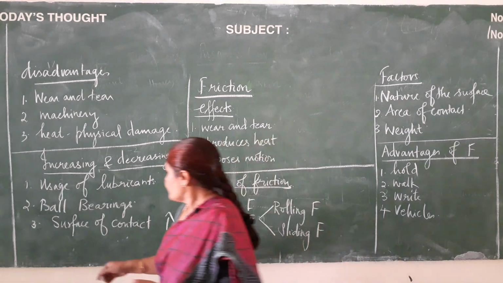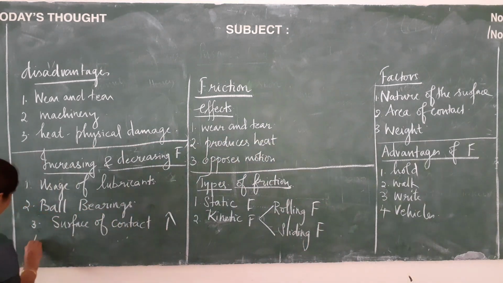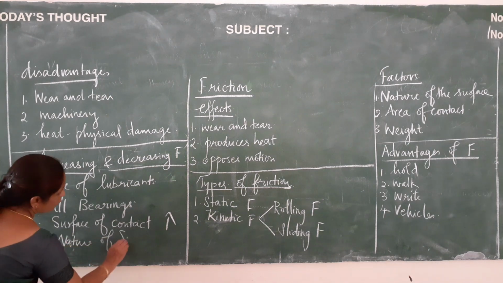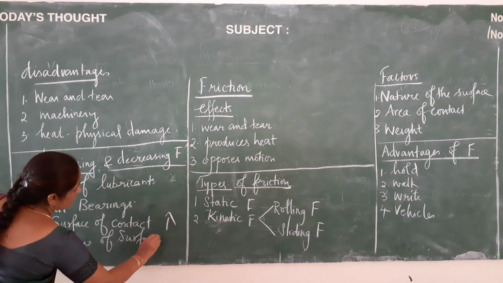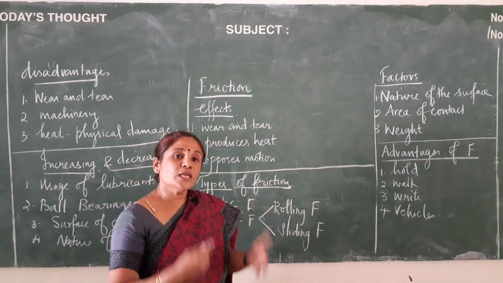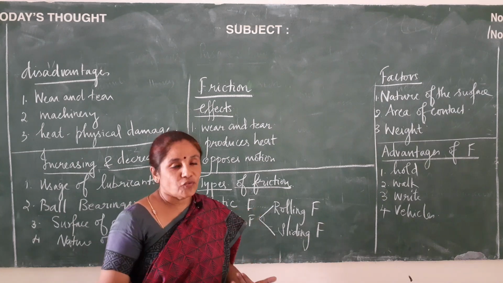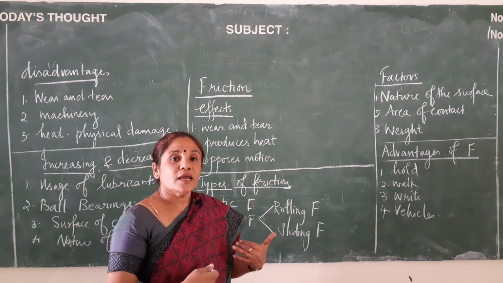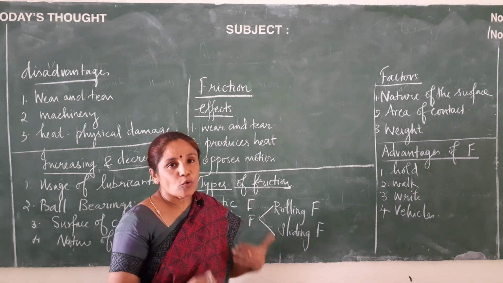And again, that is the nature of the surface. Nature of the surface. If the nature of the surface is very smooth, then there will be no friction. If the surface is rough, then there will be more friction.